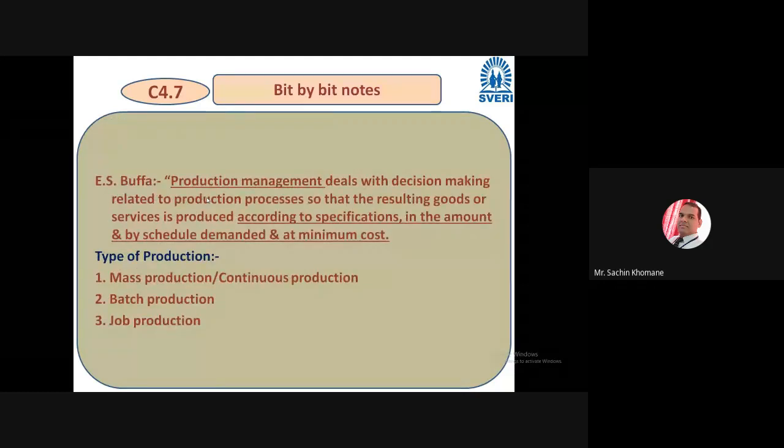Next, according to Bupa, he explained production management in detail. We have seen the concept of production and operation, but we are interested in the production department and production management. According to Bupa, production management deals with decision making related to the production process, so that the resulting goods or services are produced according to the specification, in the amount required by scheduled demand, and at the minimum cost. So that is production management.